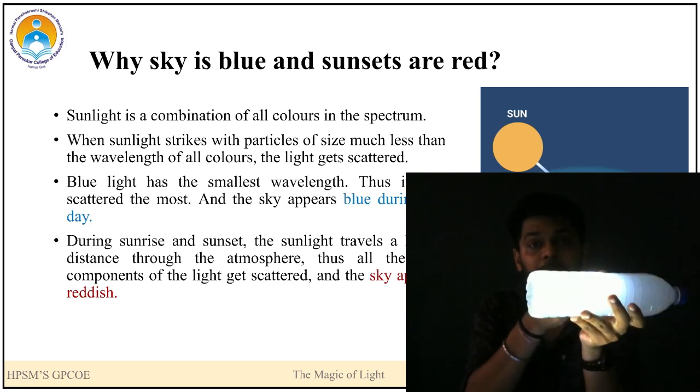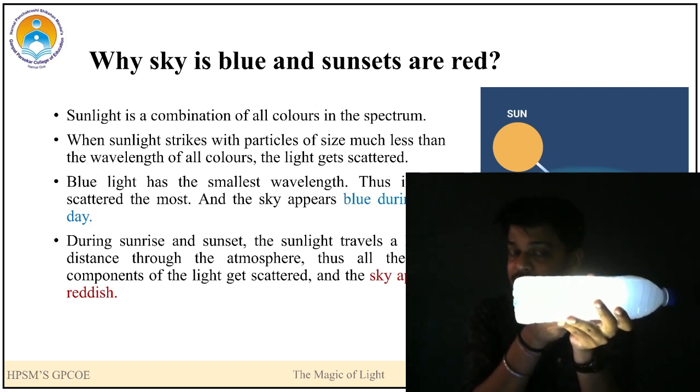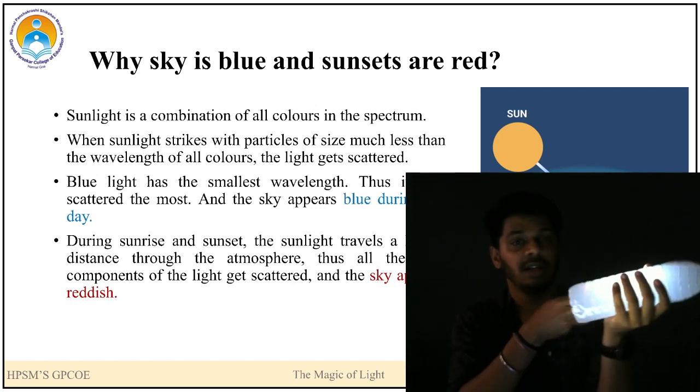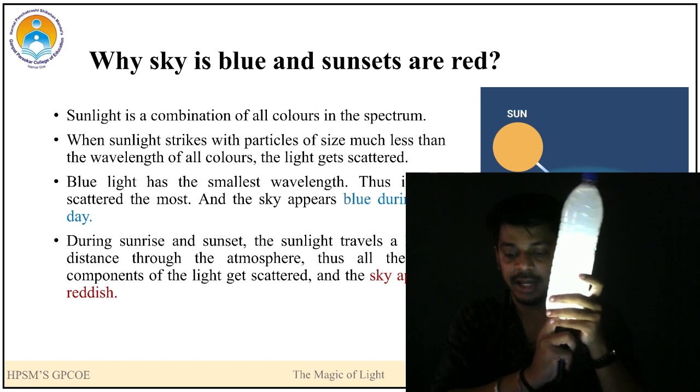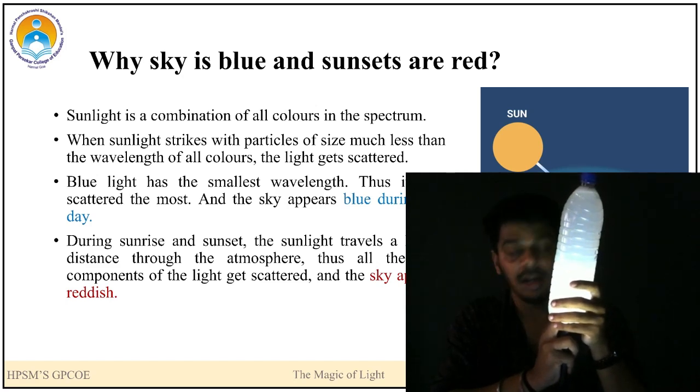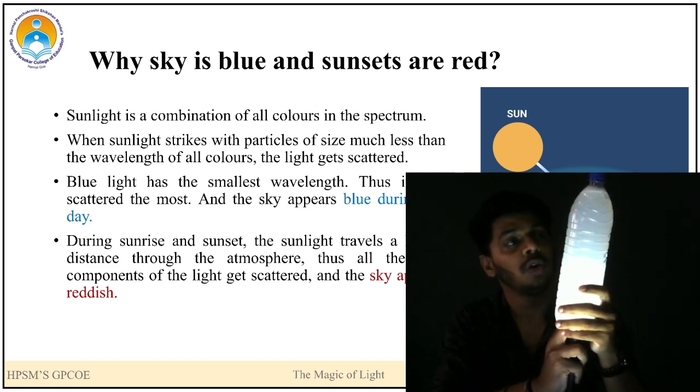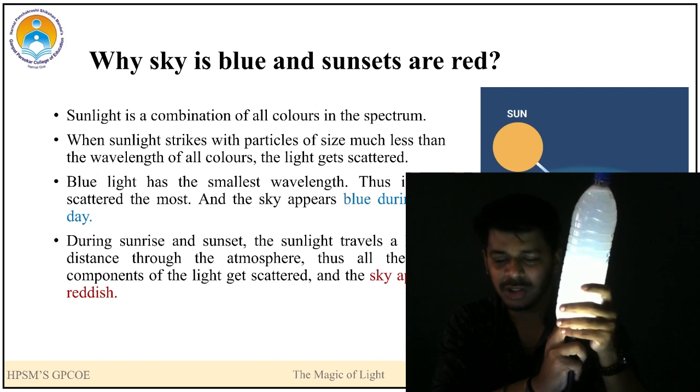Now what would happen at the time of sunrise and sunset? The light has to travel a greater distance. So I'll take this bottle, hold it vertically and pass a light. Here you can see a bluish color. As you go on top, you can see some yellowish or reddish color there.